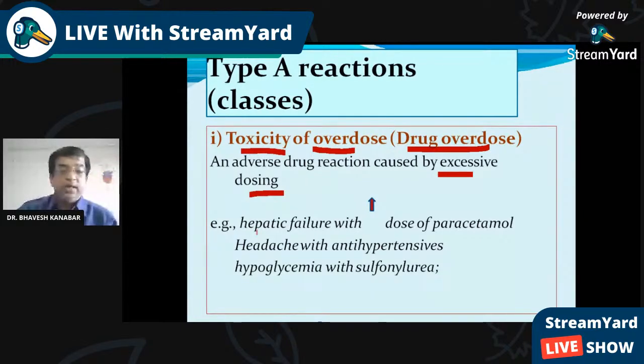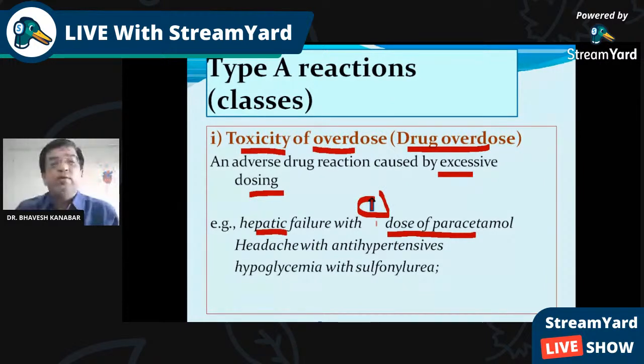For example, hepatic failure with a high dose of paracetamol. We are giving the normal dose of paracetamol, 500 milligram twice a day or 3 times a day. But whenever we are giving more than the normal dose, 2000 milligram, it is not to be given. Just hypothetically, I am telling you. Because of this high dose of paracetamol, it may lead to hepatic failure.